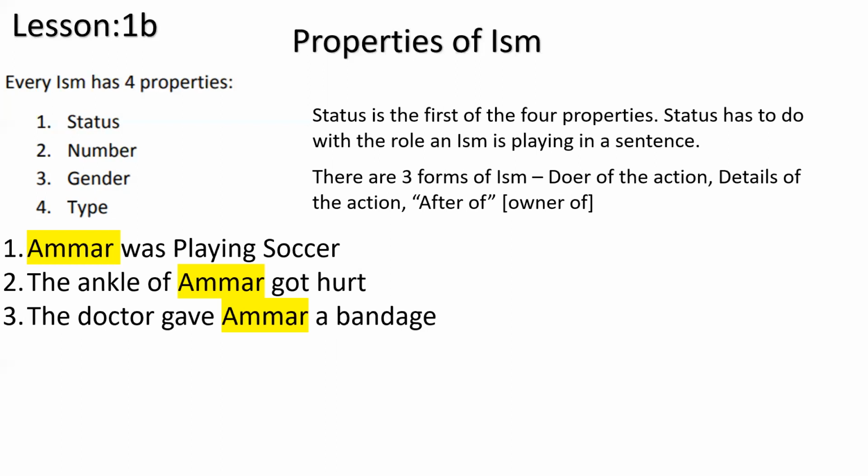Okay, let's look at some examples. Zainab ate ice cream. In this one, Zainab is an ism, obviously. It's the name of a person. Ate is an action, it's a fail. And ice cream is the details. In this English sentence, Zainab is one of the forms of status, and obviously is the doer, just like Ammar was playing soccer. And as brother Sarwar said, this is the subject. Zainab is the subject here.